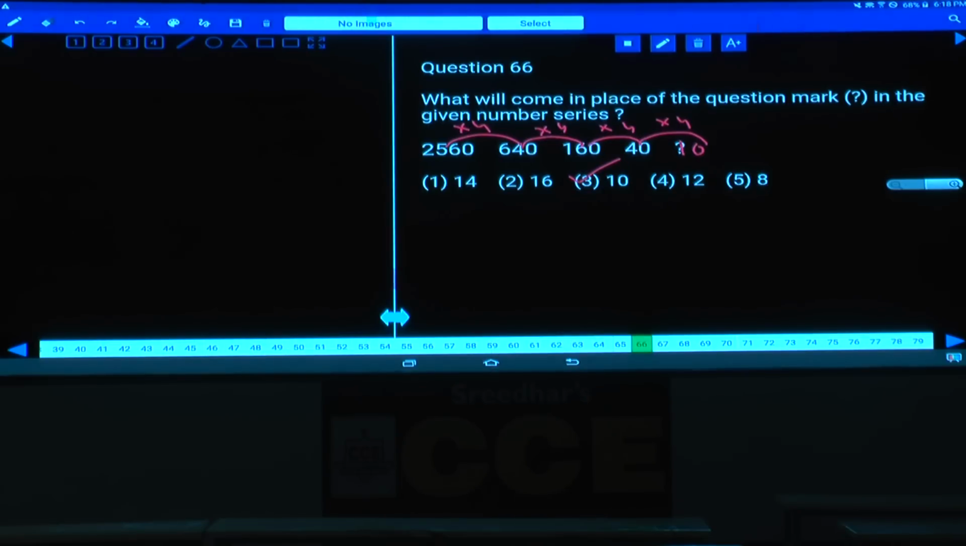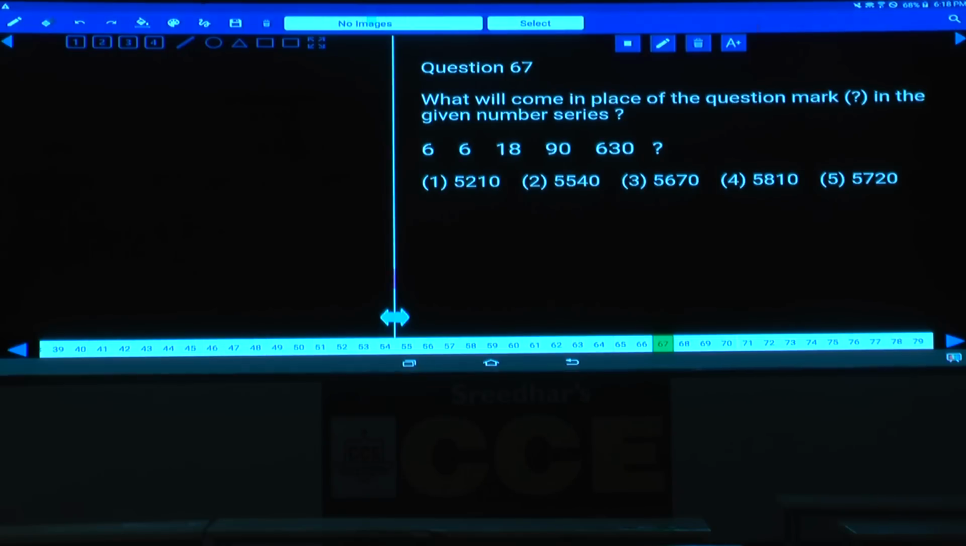Now in the regular pattern, if you want to work out, 2560 divided by 4, 640 divided by 4, 160 divided by 4, 40 divided by 4, that is 10. Hence choice 3, 66. Then question number 67, 6, 6, 18, 90 and 630.